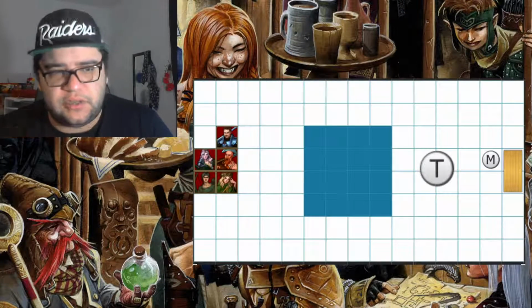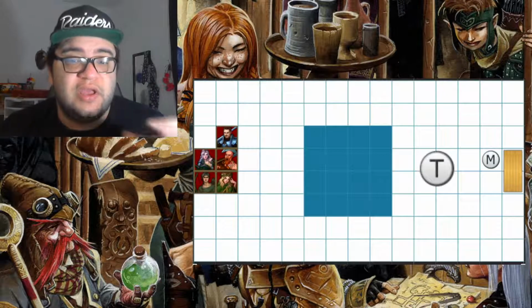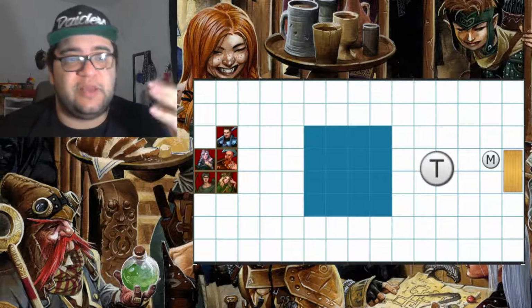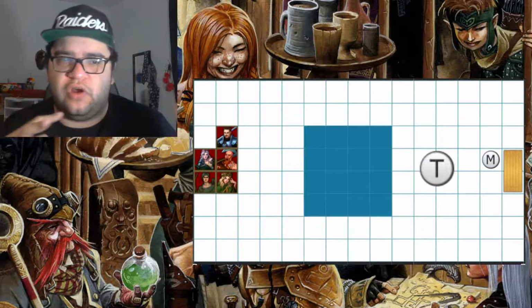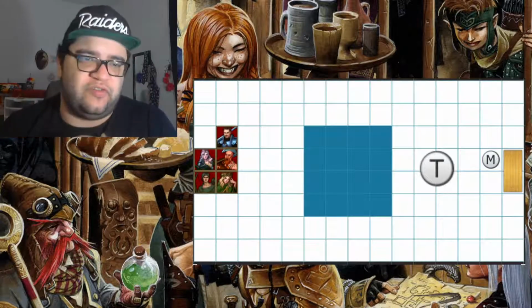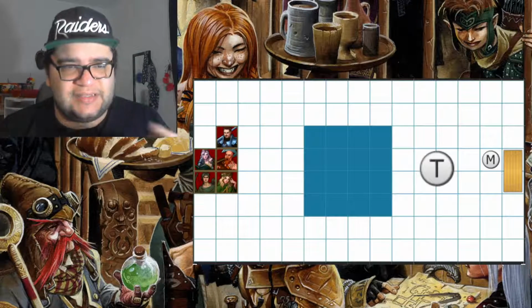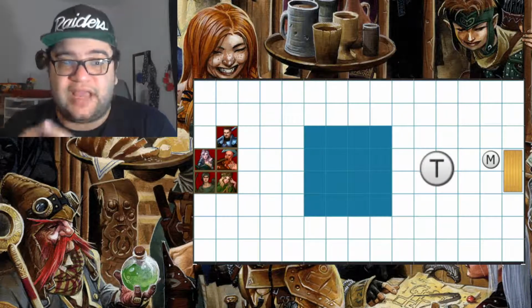The square in the middle of the map is a giant pit trap that the party is either going to get pushed in or can use to fight off the troll, or Mothman can use to push them into it. And it's a nice dynamic piece in the middle of the board that they have to figure out.